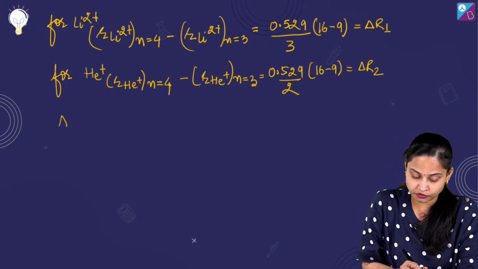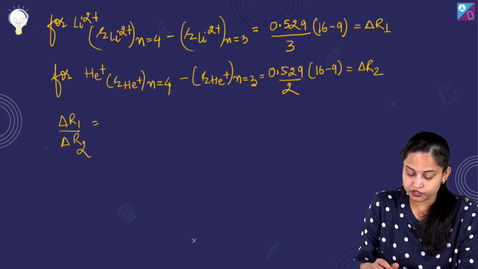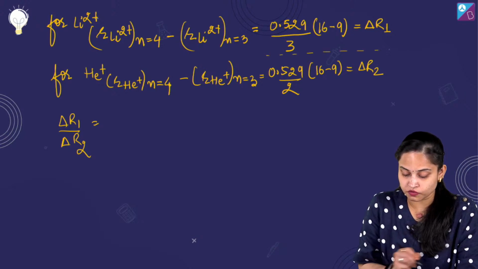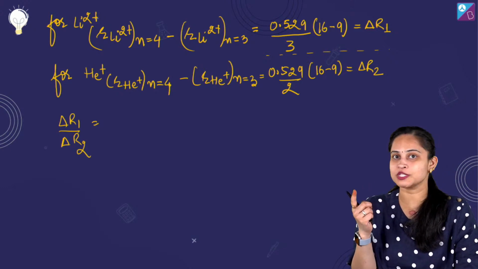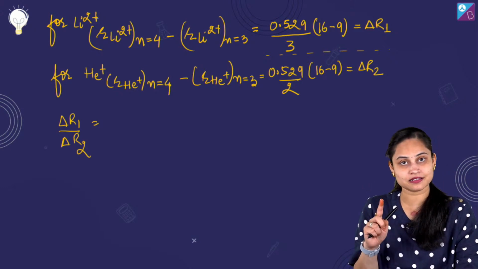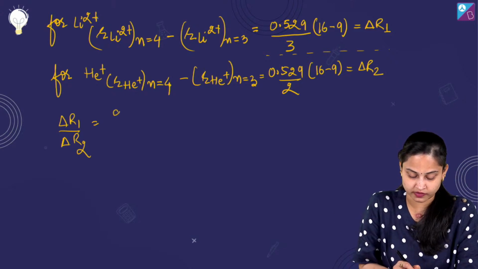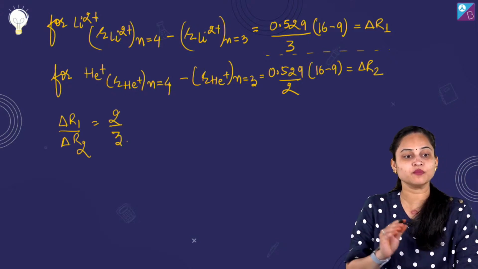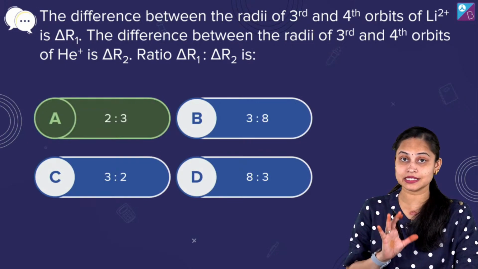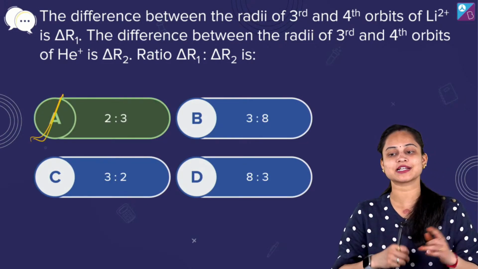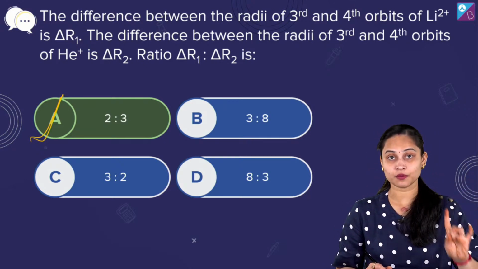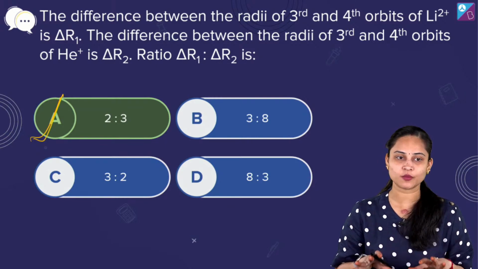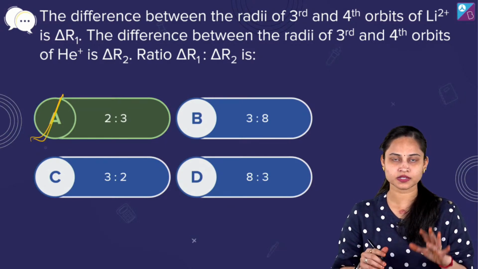Okay. Talking about the ratio of delta R1 to delta R2. When you take the ratio of these two, 0.529 cancels out with 0.529, and 16 minus 9 cancels out with 16 minus 9. We are straight away left with our answer, which is 2 by 3. Most of you have given the right answer. The easiest question. It's option number A, the right answer. So I believe it's been clear. Since it was a very easy question,